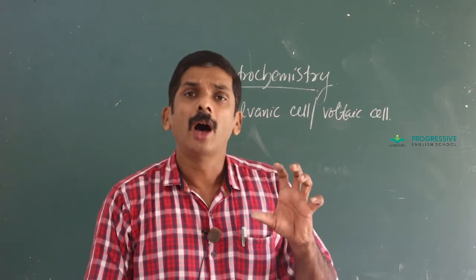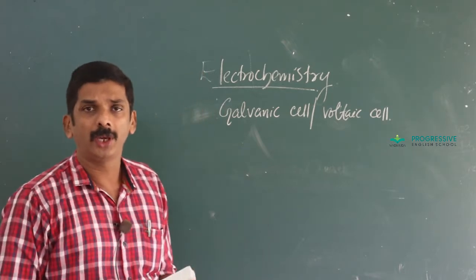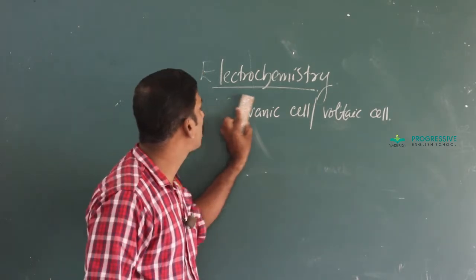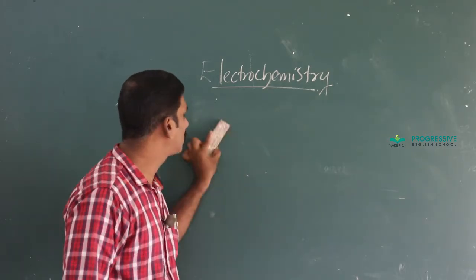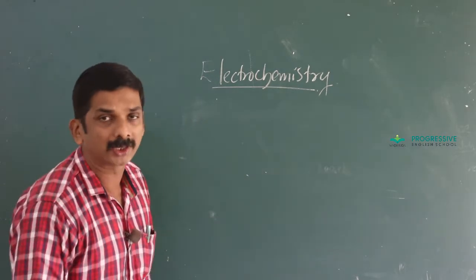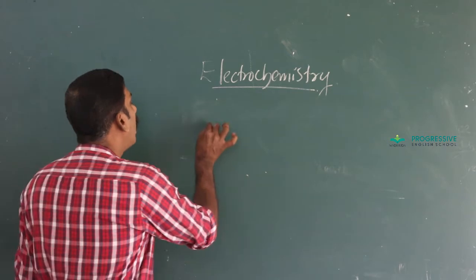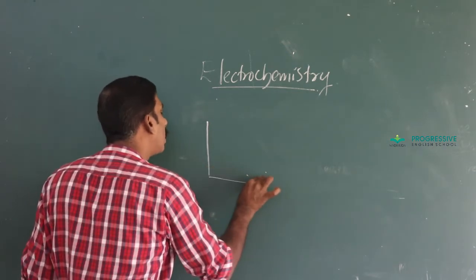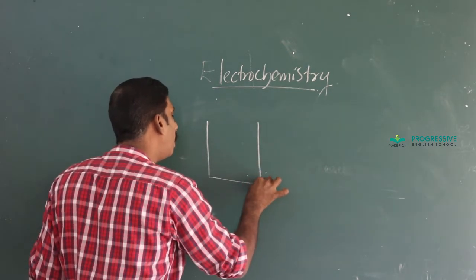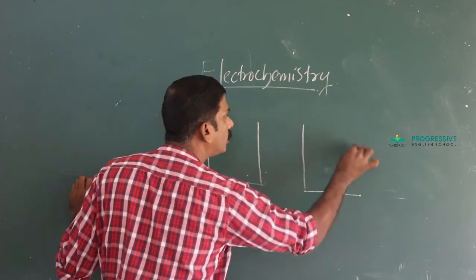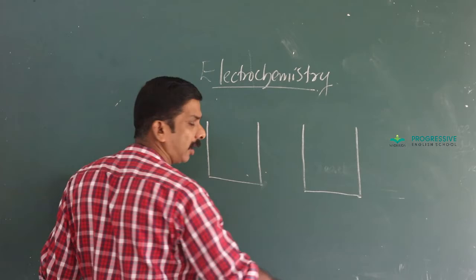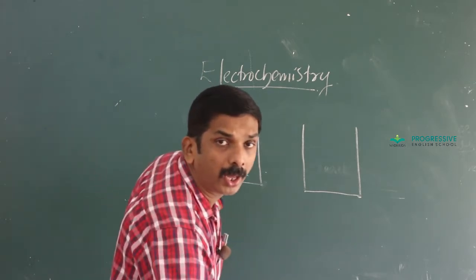Then, next we discuss the schematic representation of an electrochemical cell. How an electrochemical cell is represented. I already told you that it consists of a redox couple, or it consists of two half cells.